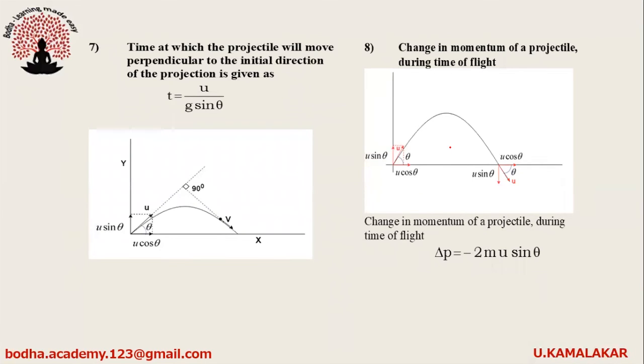Time at which projectile will move perpendicular to initial direction of projection is given as t equals u by g sin theta. Change in momentum of projectile during time of flight is given as delta p equals minus 2mu sin theta.